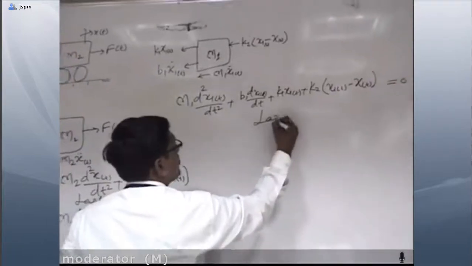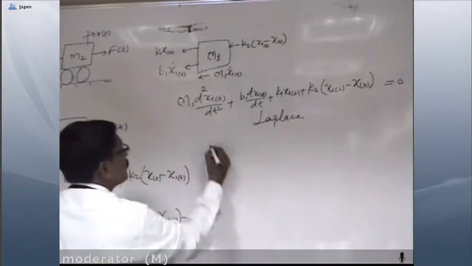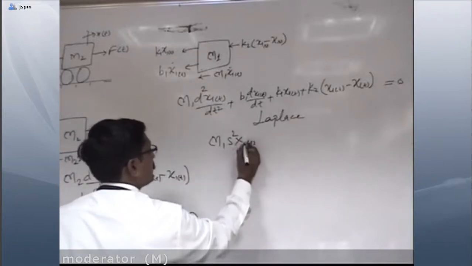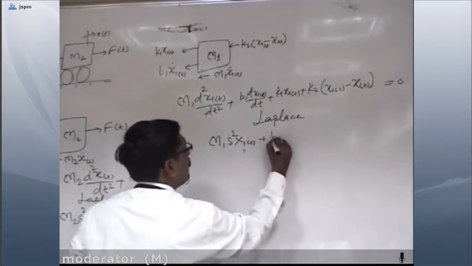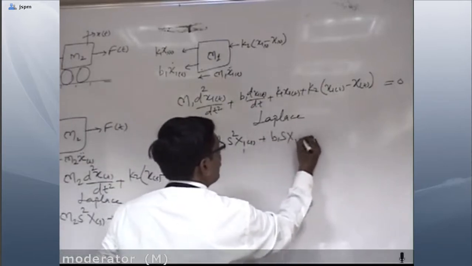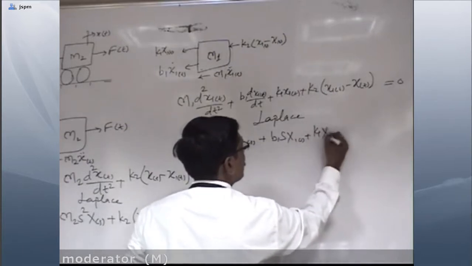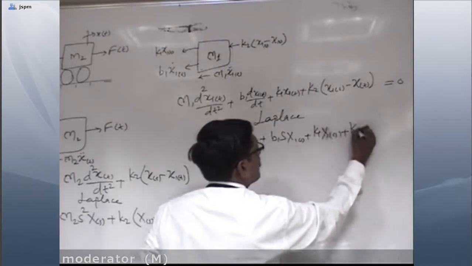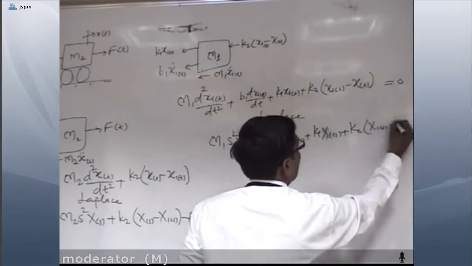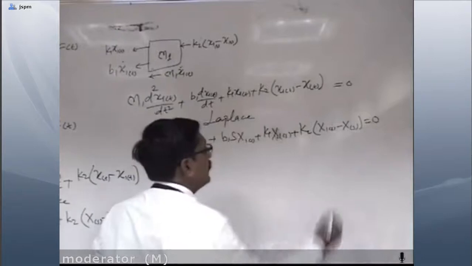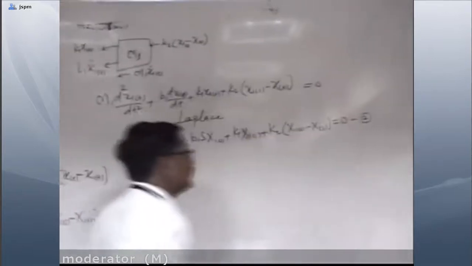Right? Now we have to take its Laplace again, as usual process. So m1 s square x1s plus b1 s x1s plus k1 x1s plus k2 x1s minus x of s is equal to 0. This is equation number 2.